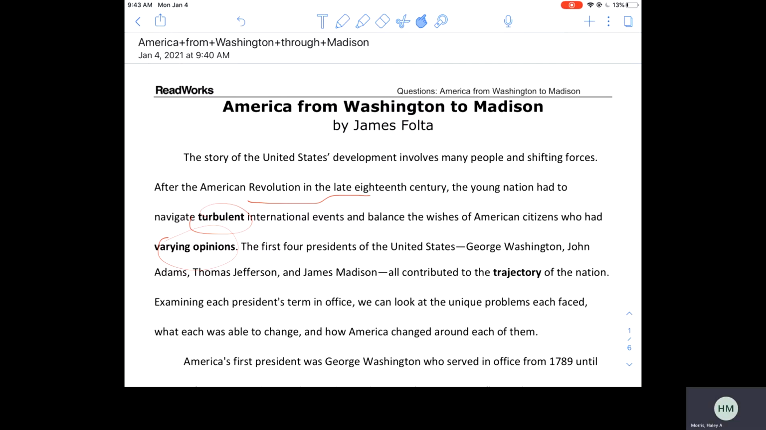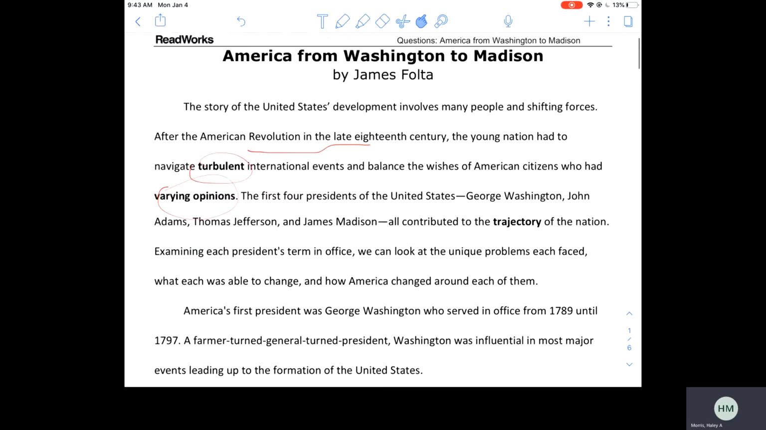The first four presidents of the United States, George Washington, John Adams, Thomas Jefferson, and James Madison, all contributed to the trajectory of the nation. So you now write your synonym for trajectory. Examining each president's term in office, we can look at the unique problems each faced, what each was able to change, and how America changed around each of them.